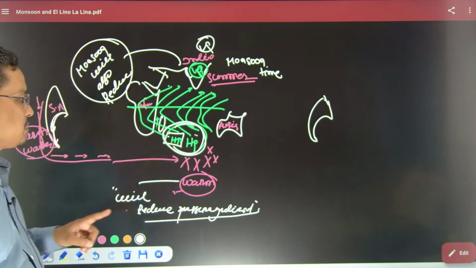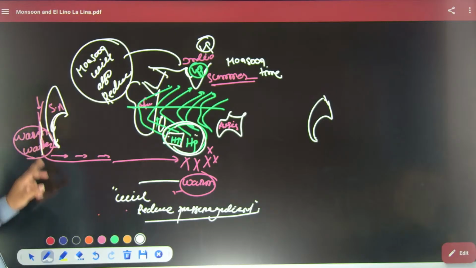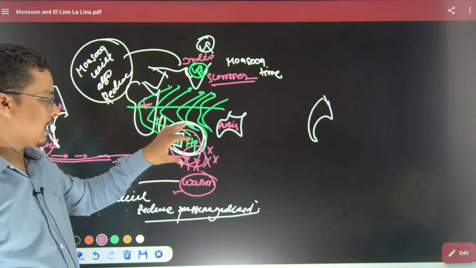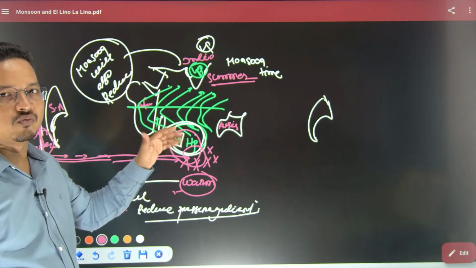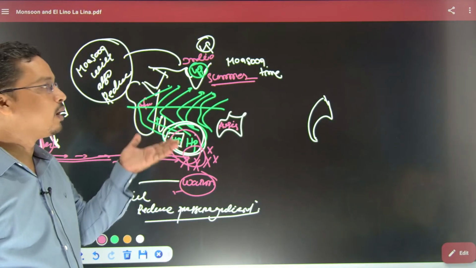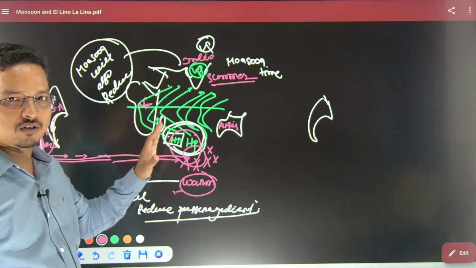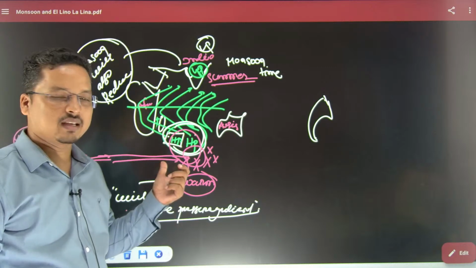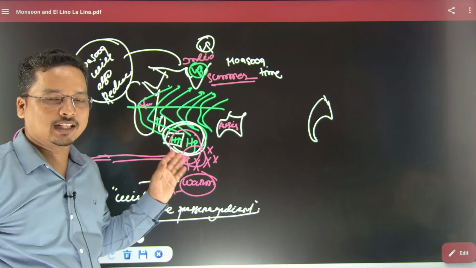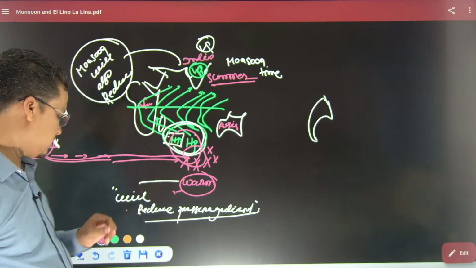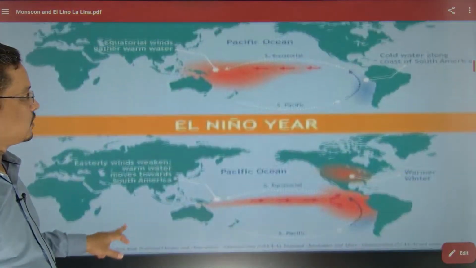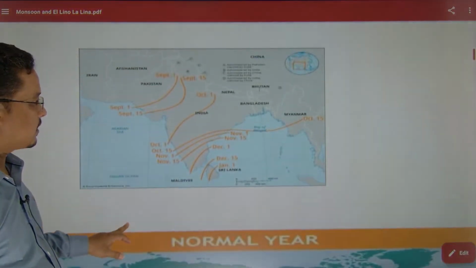But during El Nino time, this warm water from all the way of the Pacific Ocean reaches the southern part of the Indian Ocean, warms this surface, and the high pressure weakens. So this is the reason how El Nino affects our monsoon, right? Everybody understood how El Nino is impacting our monsoon? Is this clear to all? So here I can show you the monsoon map.